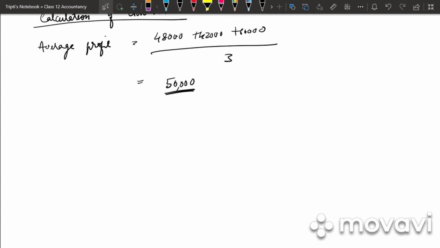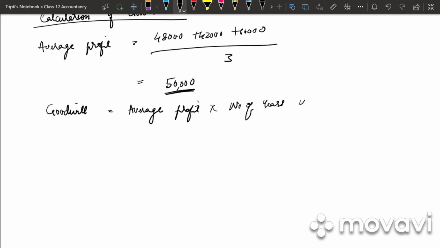After we have found out the average profit, we need to find out the goodwill amount. Goodwill is nothing but average profit into number of years of purchase. So what is the average profit? 50,000, and number of years of purchase is given as 2. So our total goodwill is 1 lakh rupees.